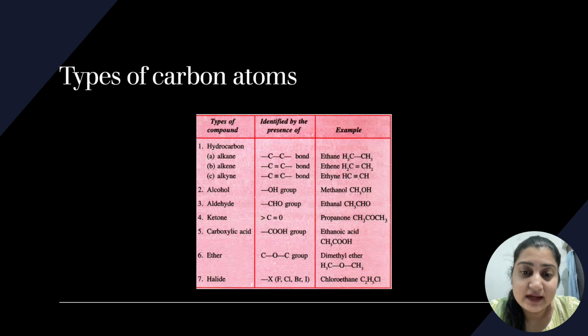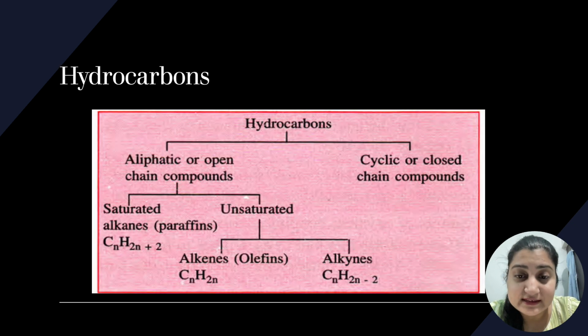Then we'll try to understand halide. Halide means halogens when they actually add up in the CH bonds. So when a halogen is added, like fluorine, chlorine, bromine, iodine, then it is called chloroethane, bromoethane, fluoroethane, iodoethane. So this is the major compounds which we need to understand. Now let's move to the next stage.